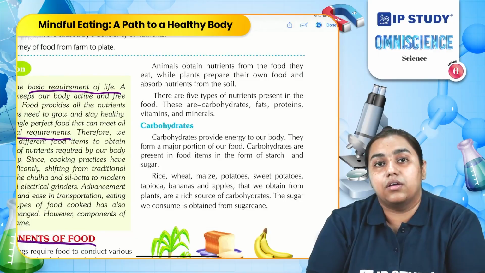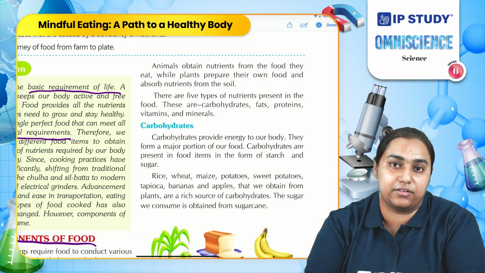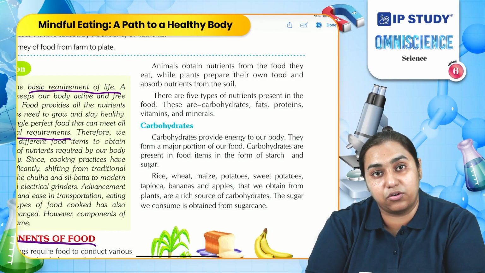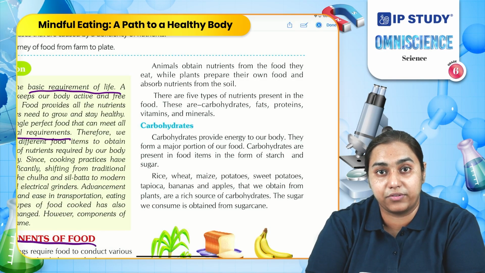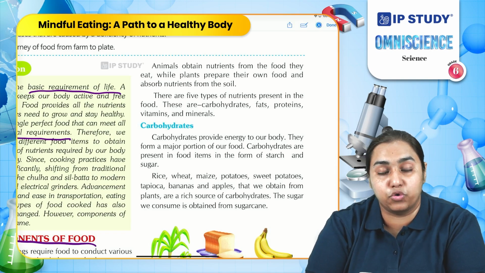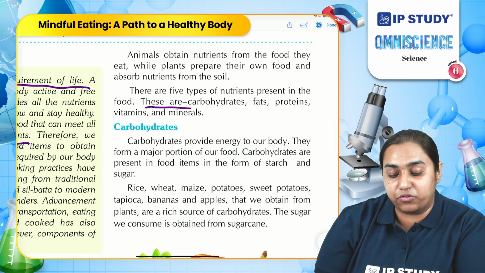Okay. So, where do you think human beings get the food or other animals get the food? Most of our food comes from plants. Plants prepare their own food, that is why they are called autotrophs, and we are directly or indirectly dependent on these plants to gain the food.